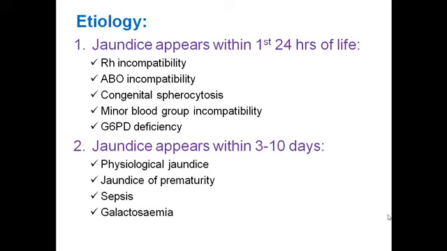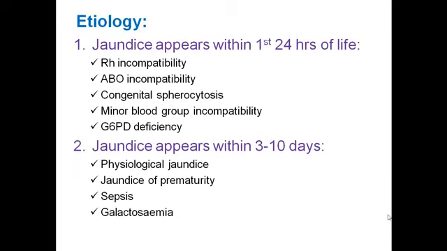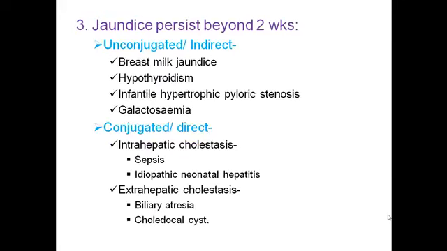So if a mother has O blood group and a baby A blood group, A antigen is present in the fetus and mother has anti-A antibody. If this antibody is IgG type, this will cross the placenta, enter into the fetal circulation and attach with the A antigen of the fetal blood and cause hemolysis. So these are the common pathogenesis of Rh incompatibility and ABO incompatibility.